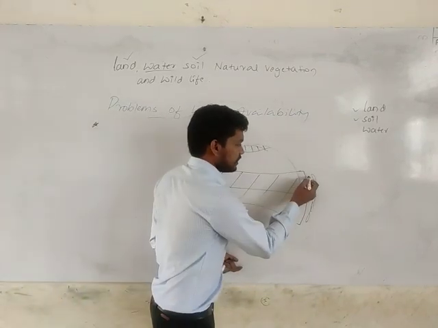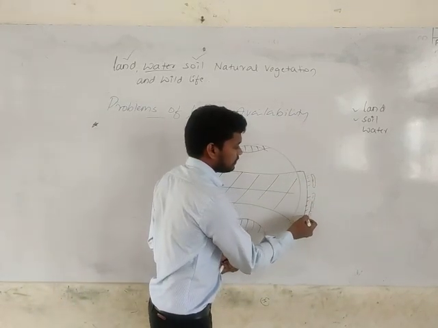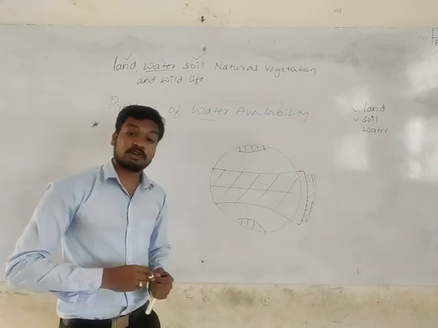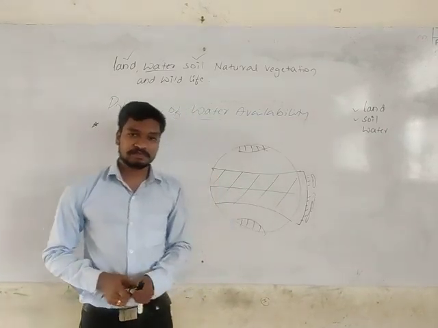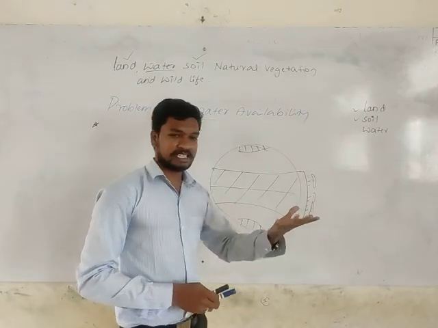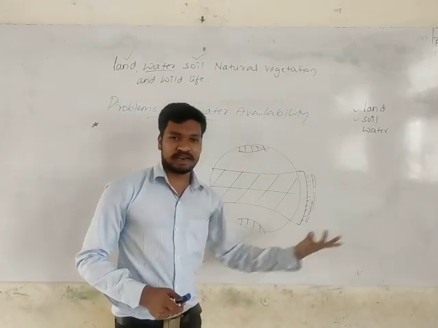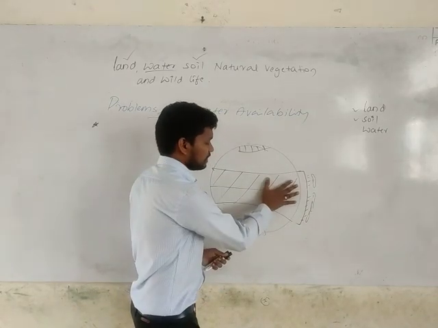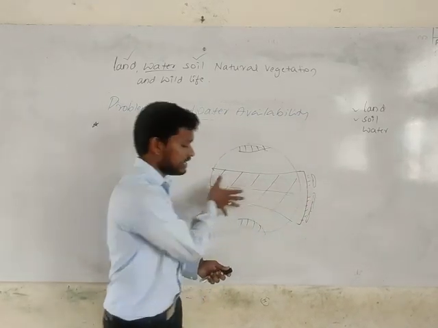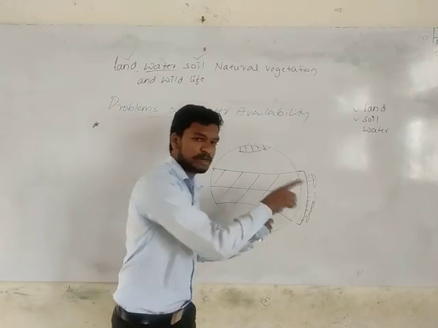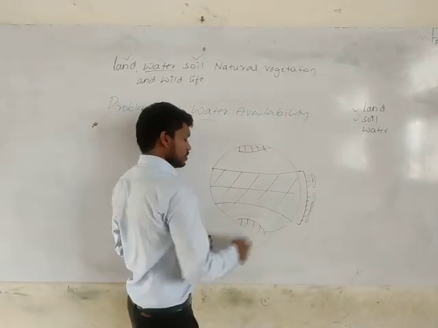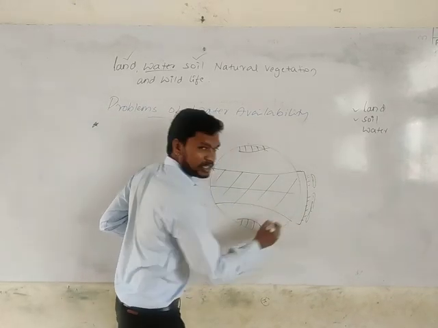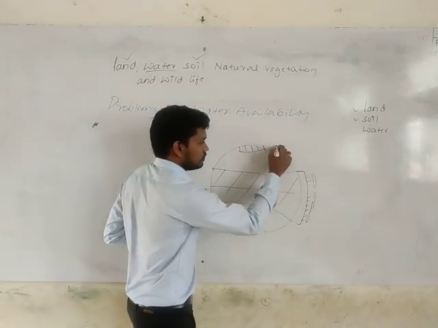Then we get precipitation called rainfall. By that, this area receives more rainfall. For the growth of plants, sunlight and water are required. So more vegetation is found in this area, the torrid zone, which directly supports the availability of water. So this area has more availability of water compared with these 2 areas.